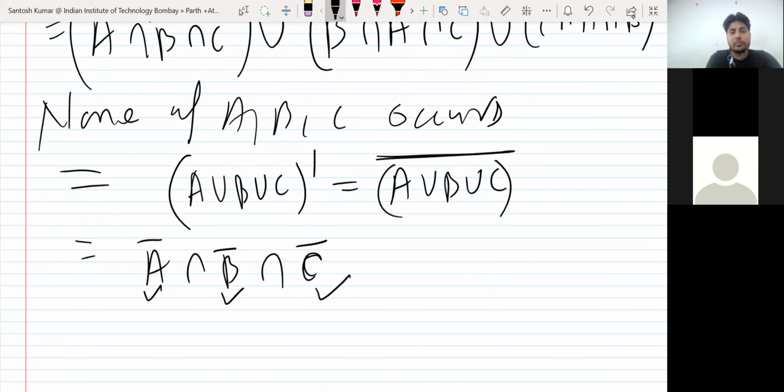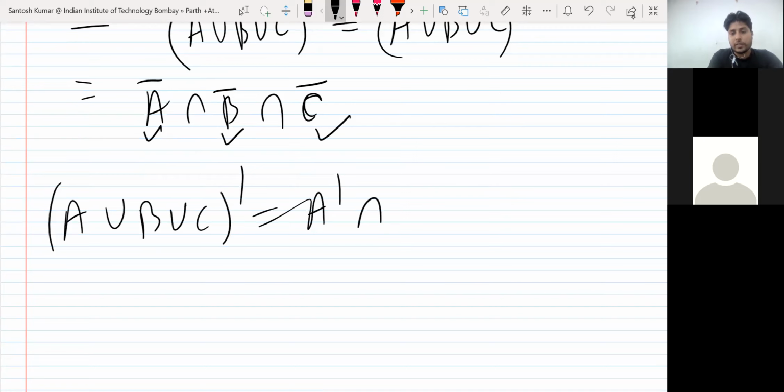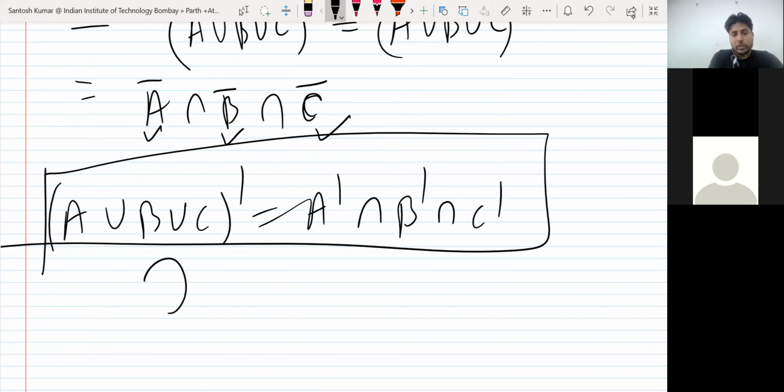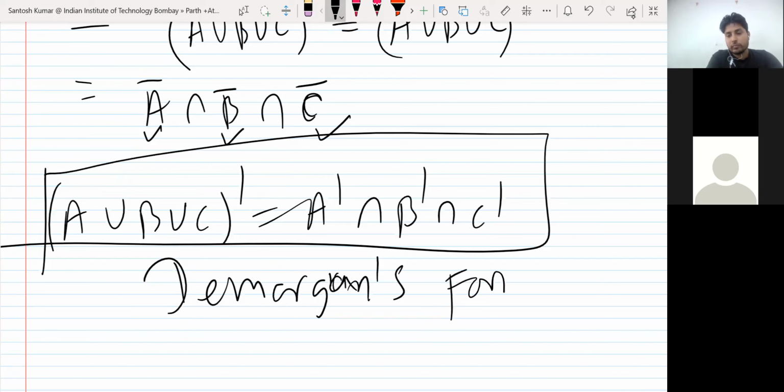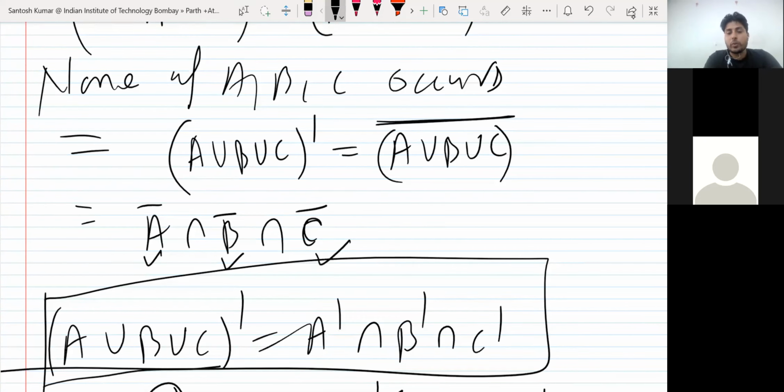So this is called De Morgan's formula. What I want to say, A union B union C whole dash is the same as A dash intersection B dash intersection C dash. So this formula is called De Morgan's formula. You can write any one of these: A union B union C whole complement, or A complement intersection B complement intersection C complement. This is none of the A, B, C occurs.